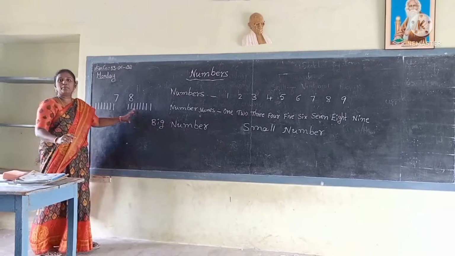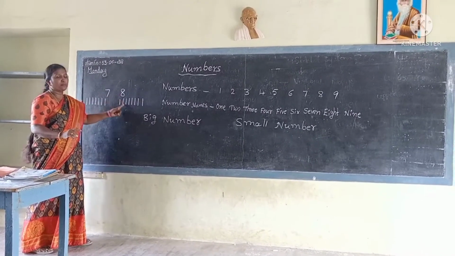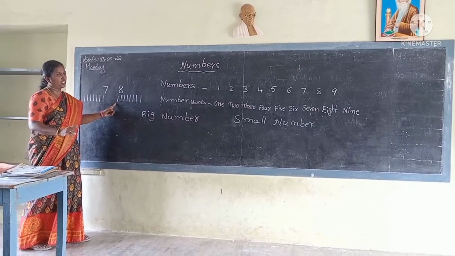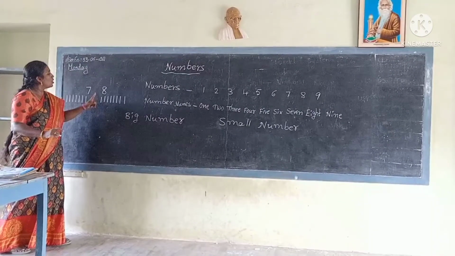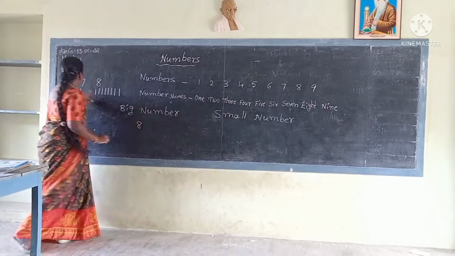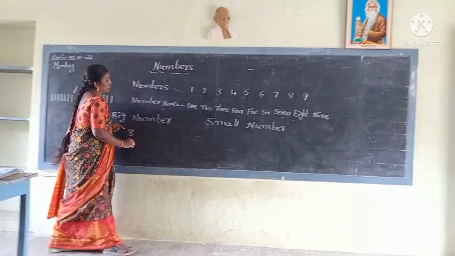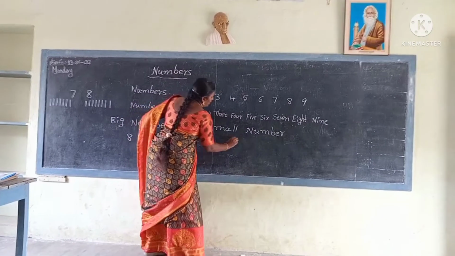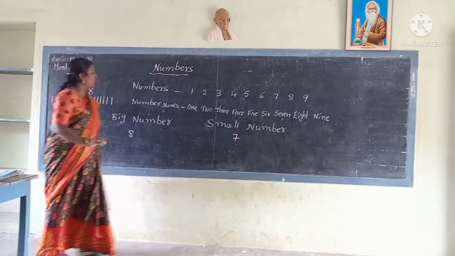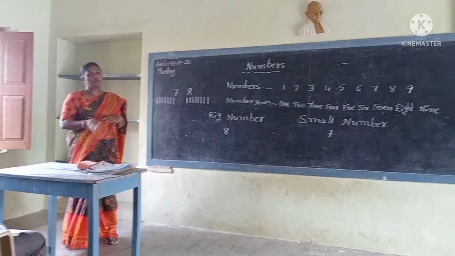So which one is the big number? Which one has more sticks? 8. So 8 is the big number compared to 7. 8 is the big number than 7. Which is the small number? 7. Like that we have to identify which is the big number and which is the small number.